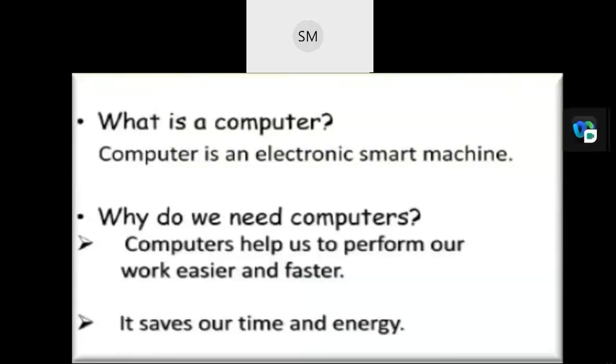So it saves our time. Definitely, that is time management. If you use your computer, we can secure our time. It saves our time as well as energy. So that is one part of our brain. Definitely we have to agree on that.